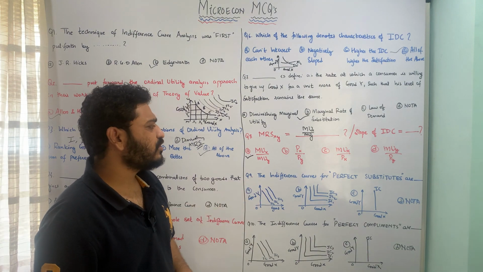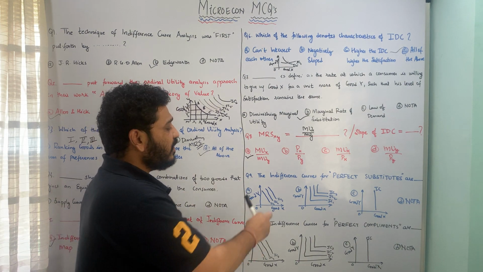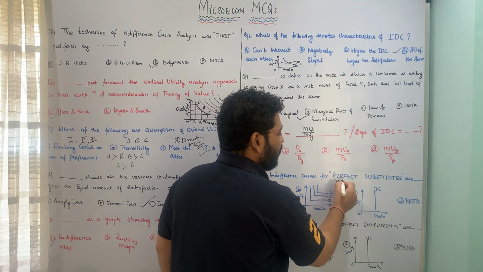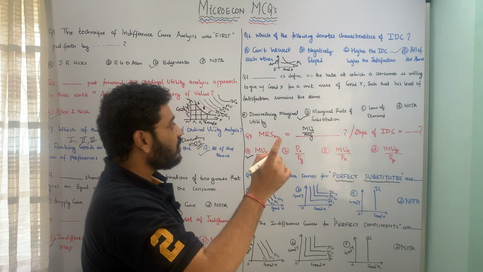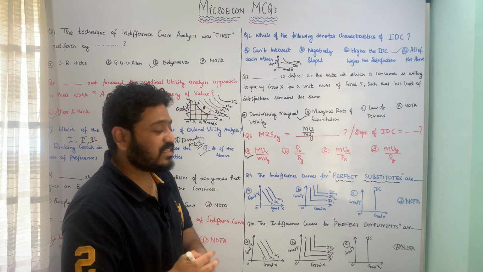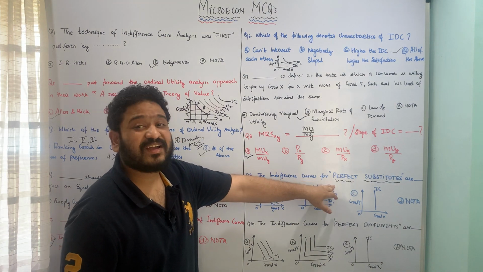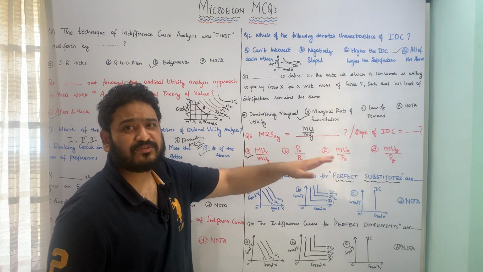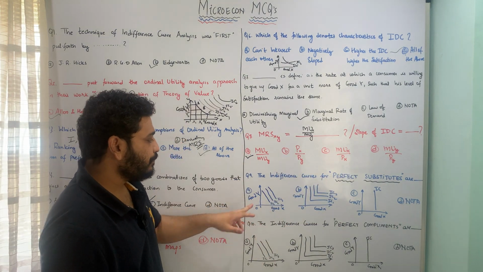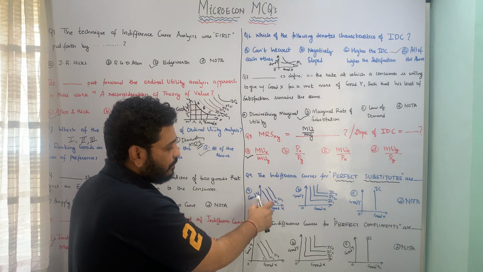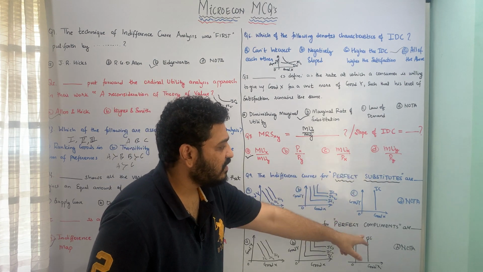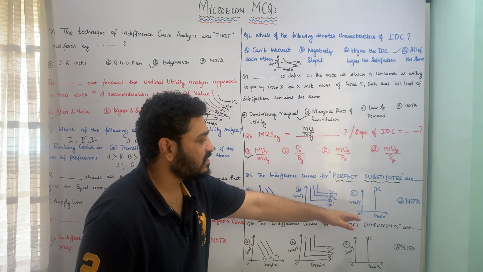Let us now move to the next question, a specific question: the indifference curves for perfect substitutes. In general, indifference curves are negatively sloped, but there are exceptions as well. What is the shape in terms of perfect substitutes? Perfect substitutes, for example, tea and coffee. In that case, the options are: A, straight lines or parallel lines; B, L-shaped; C, a straight line parallel to the y-axis; or none of the above.